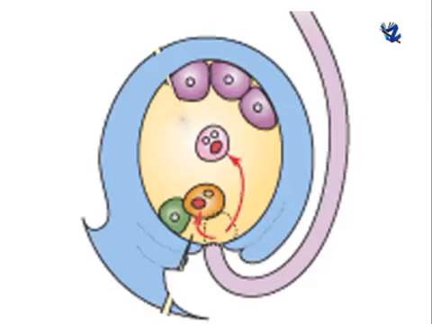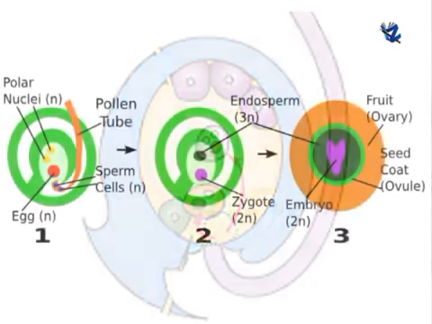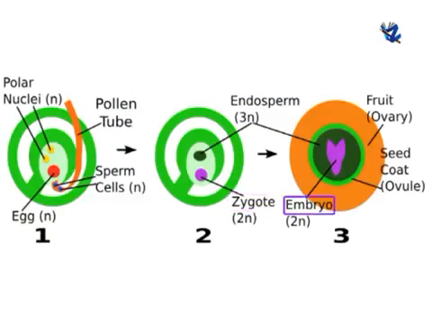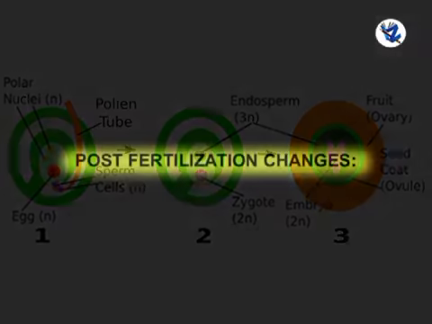The other male gamete fuses with the secondary nucleus, forming the triploid endosperm nucleus, which later on gives rise to endosperm. It is triple fusion or second fertilization. Thus, this process of fertilization, which occurs twice in the same embryo sac at a time by two male gametes, is double fertilization. The diploid zygote develops into an embryo, which subsequently develops into a new plant.